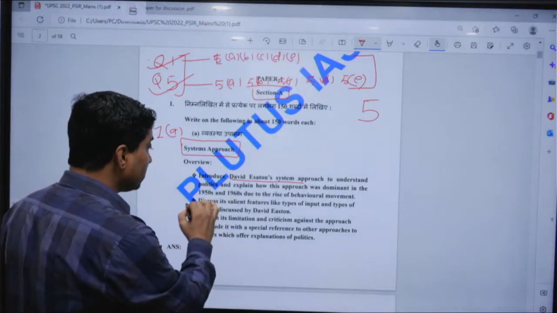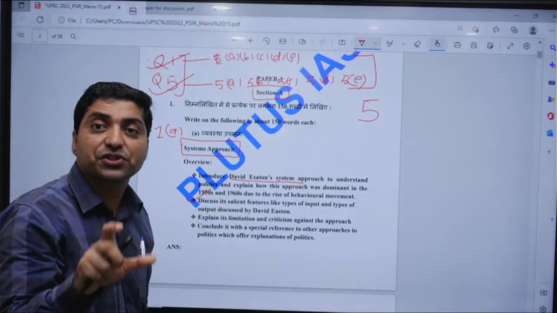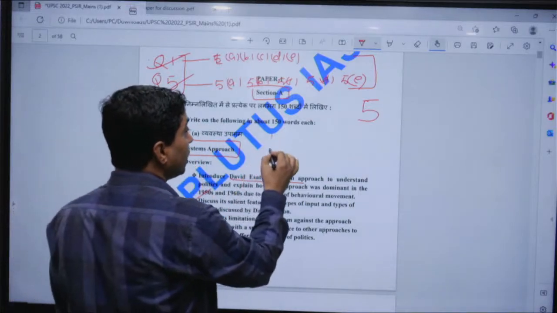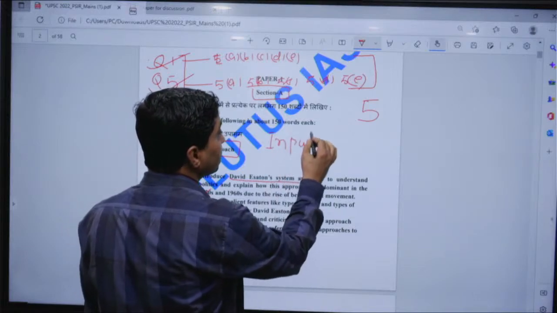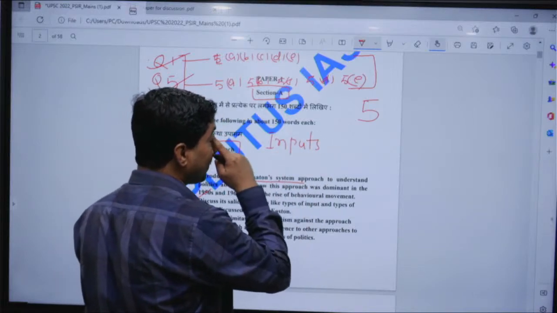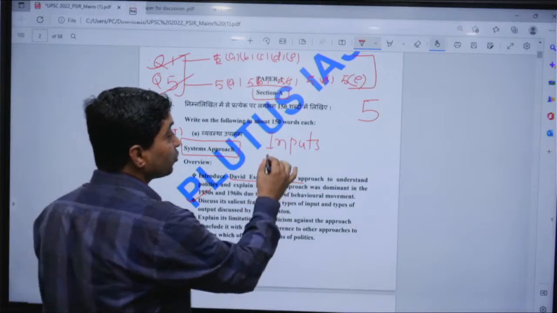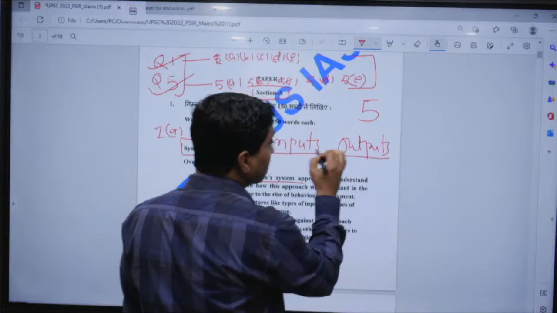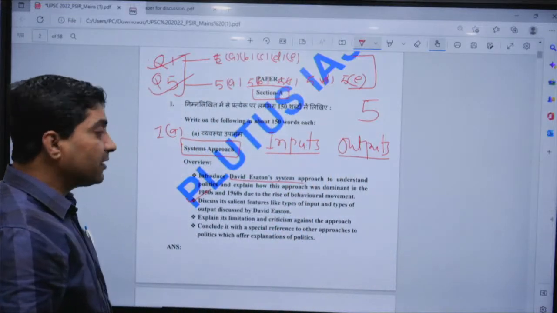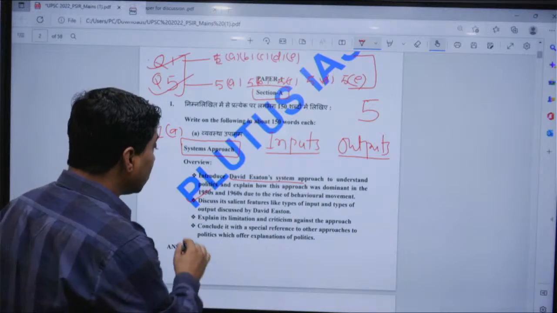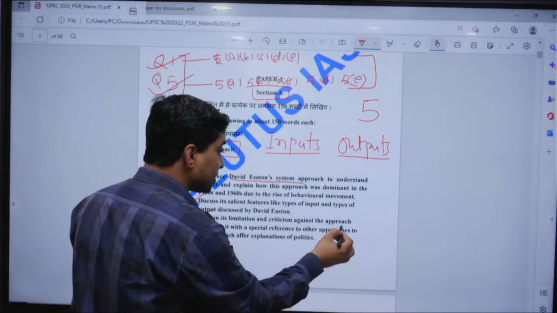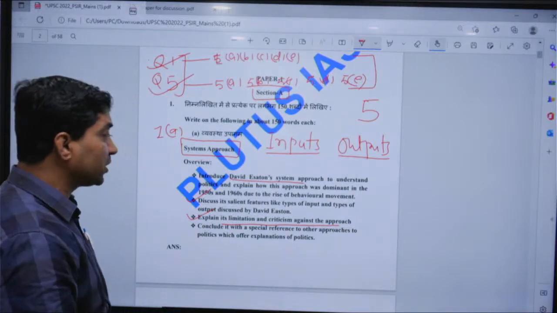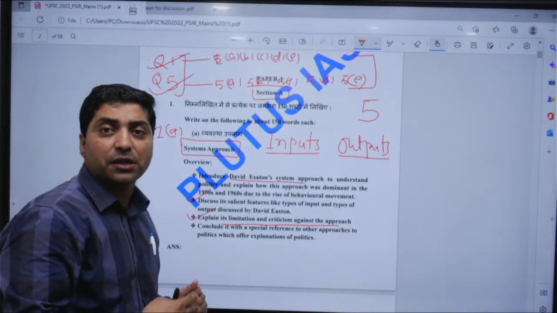Then one should discuss the salient features of the system approach. For example, one should talk about inputs, which are demands and supports, and then outputs. Then one should explain the limitations of and criticism against this approach, and conclude with some example.